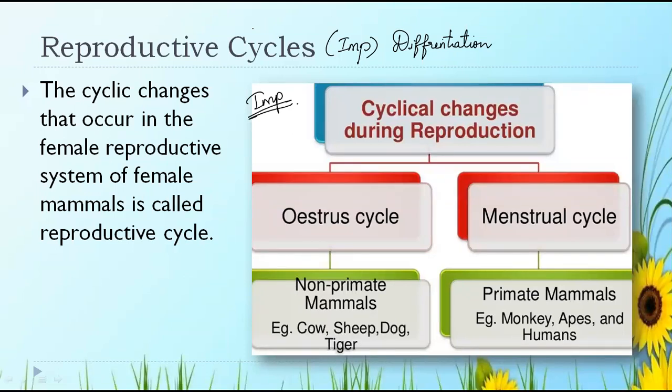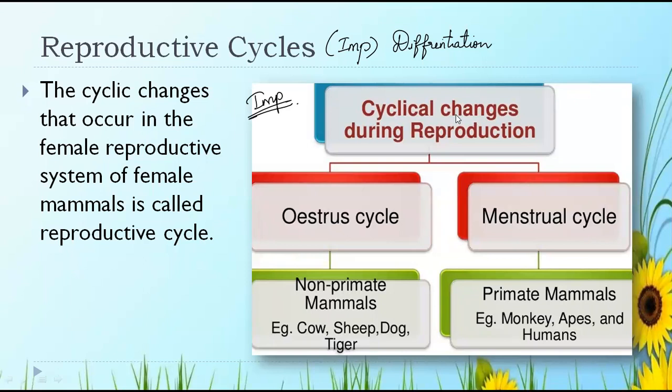If the female doesn't conceive or get pregnant within those 29 days, then the endometrium wall breaks because it is of no use now. The female is not pregnant, so the endometrium wall breaks and they get their menstrual cycle. The menstrual cycle occurs in the primate mammals, that is monkey, ape, and humans.